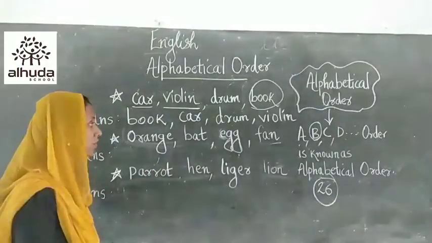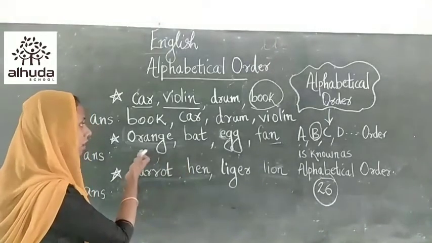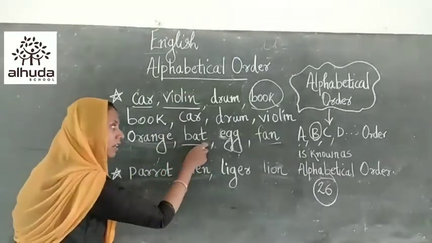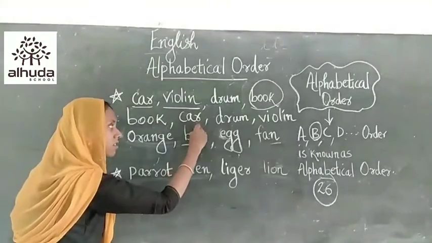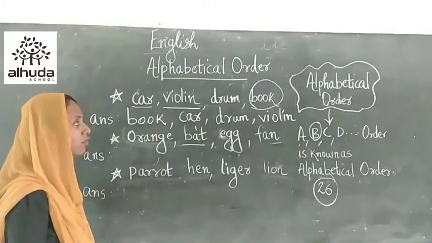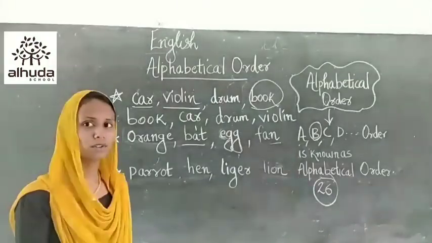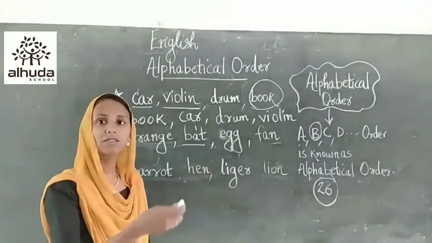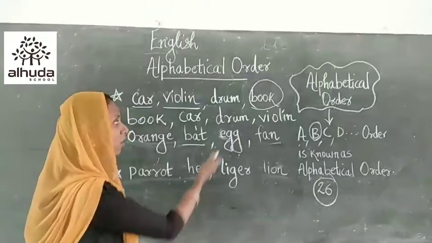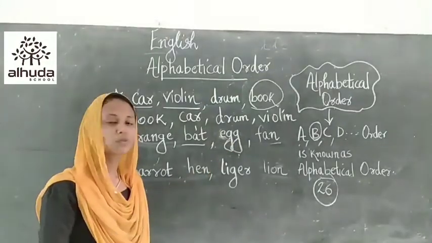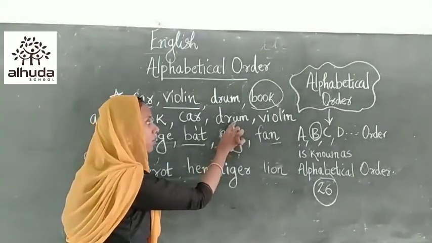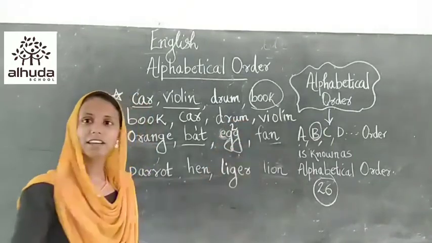There are no words which begin with A. And what about B? Yes, bat is there. So this word comes as the first one. Is there any word which begins with C? No. And what about D, children? No. After D, which letter comes next? E. There is a word which begins with E, that is egg. So we can write it as the second word.